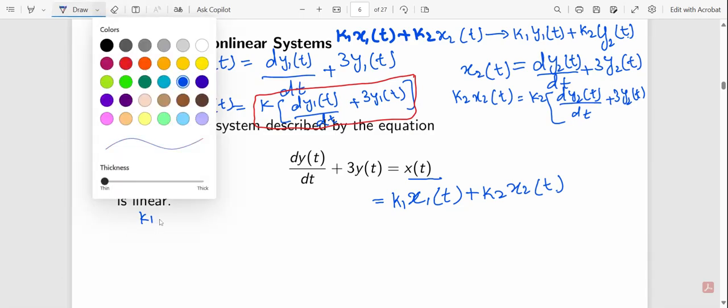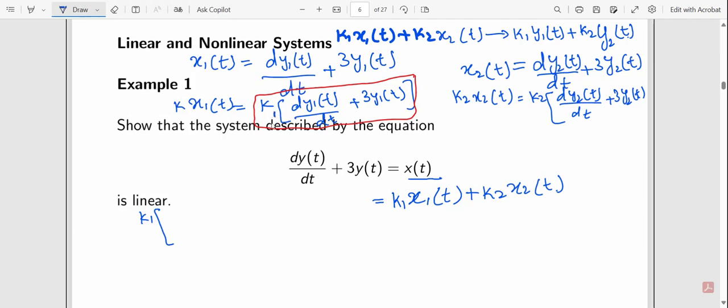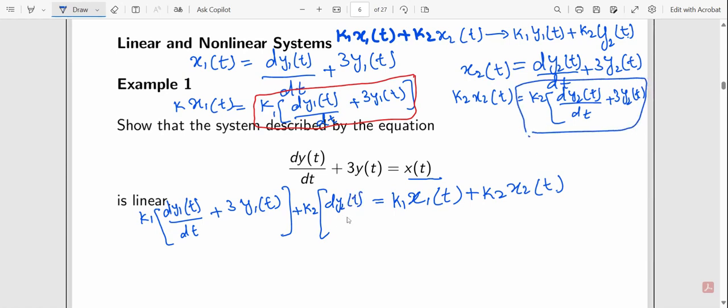So k1 times dy1 of t over dt plus 3y1 of t, plus k2 times dy2 of t over dt plus 3y2 of t.